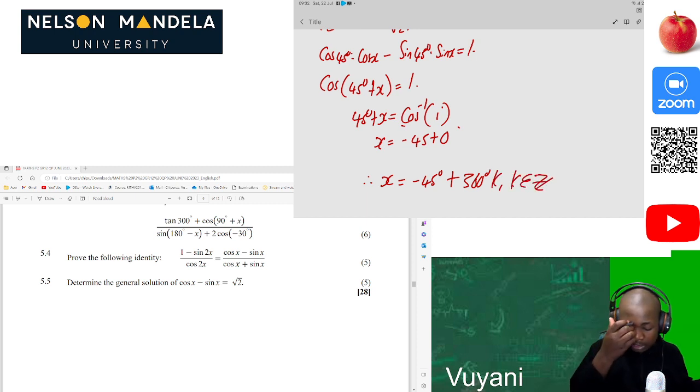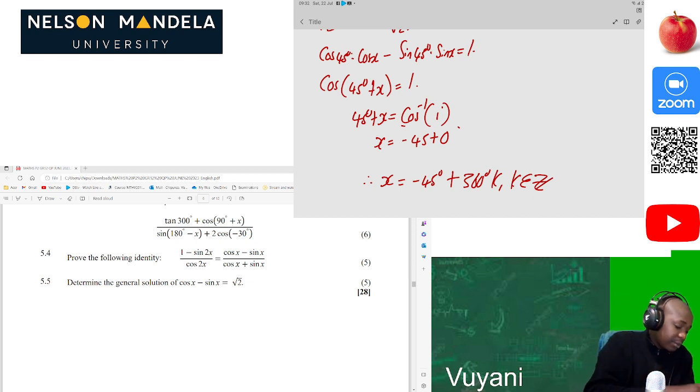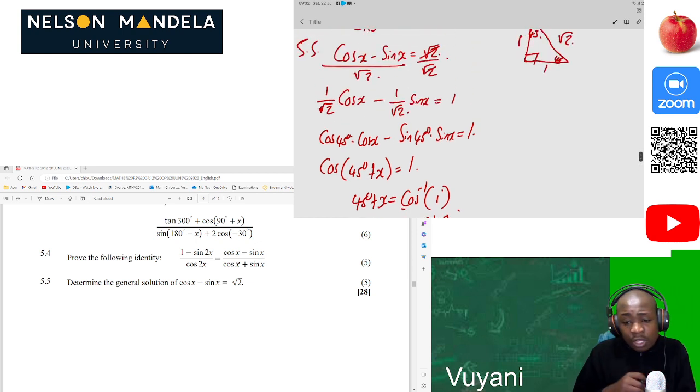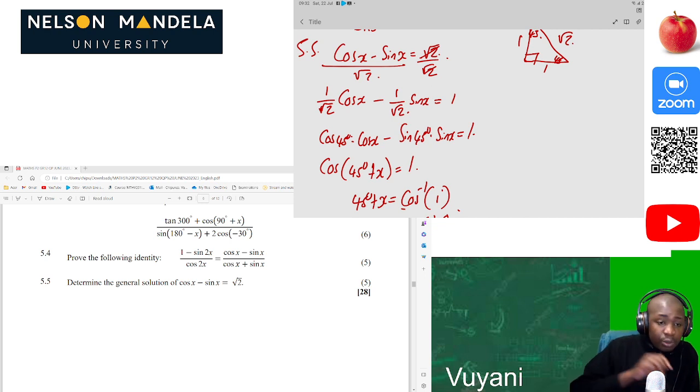Then after that we are done. Okay, this is so easy and straightforward. So this is how we solved our general solution. This one wanted us to think. The first thing we did was divide all through by root 2 so that we could solve our question properly. Now let's look at the next question, which is talking about trigonometry.